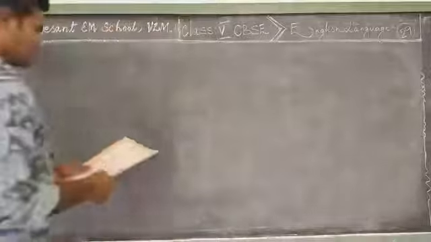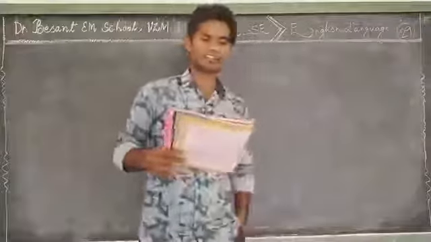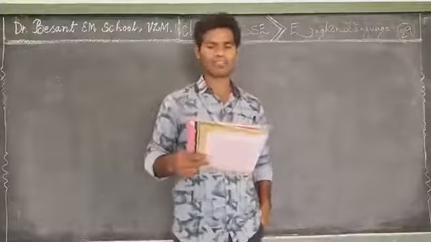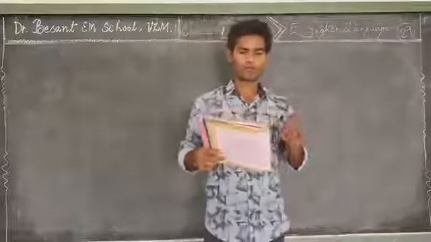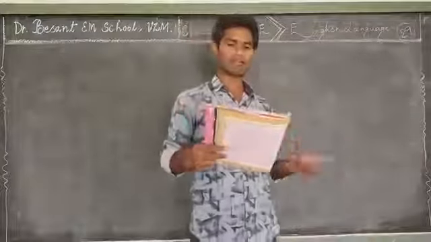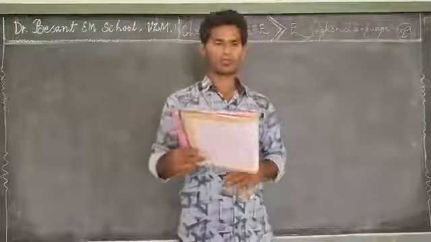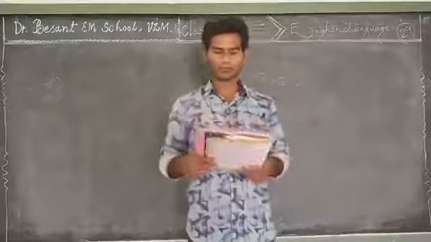Okay, dear children, prepositions. Read the given sentences, rewrite them using above, over, below, under appropriately based on the given pictures. One has been given for you.